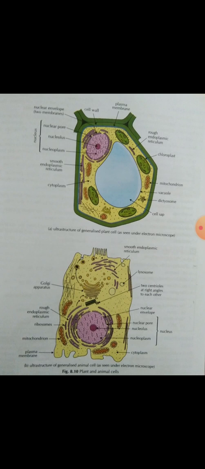First, endoplasmic reticulum. It is a network of tubules. Means the endoplasmic reticulum's structure is tube-type structures. Synthesis of proteins, carbohydrates and lipids. Means it manufactures proteins, carbohydrates and lipids.